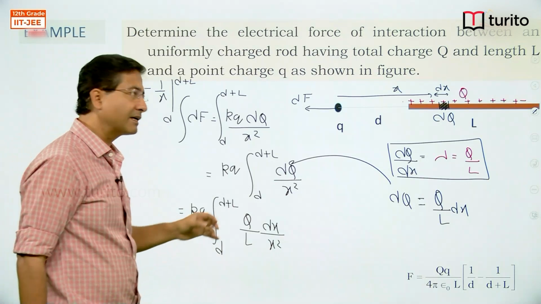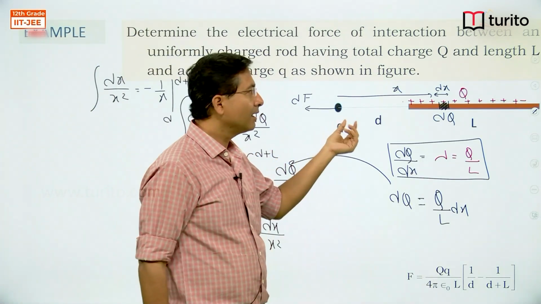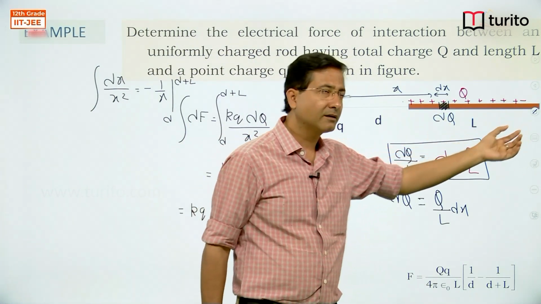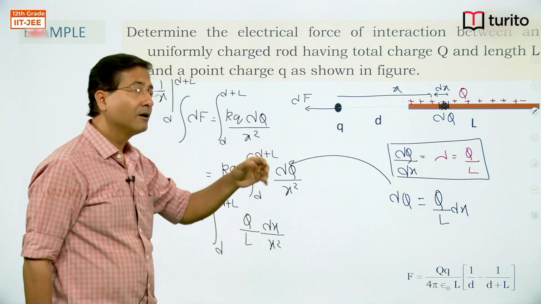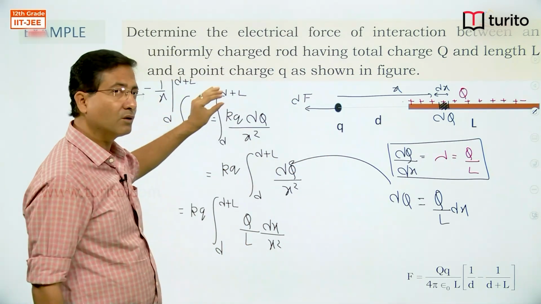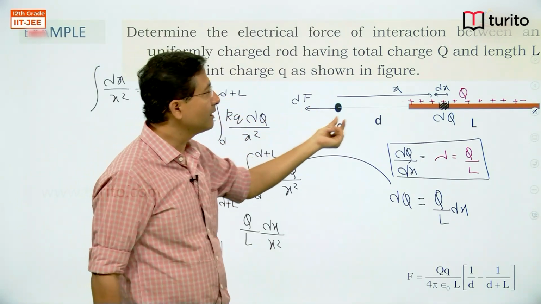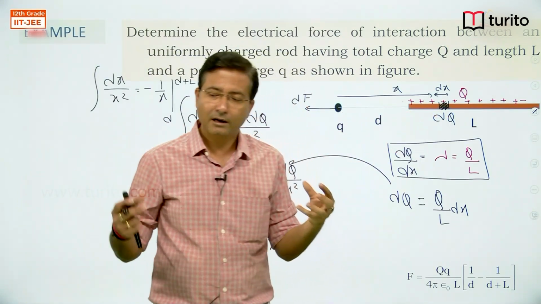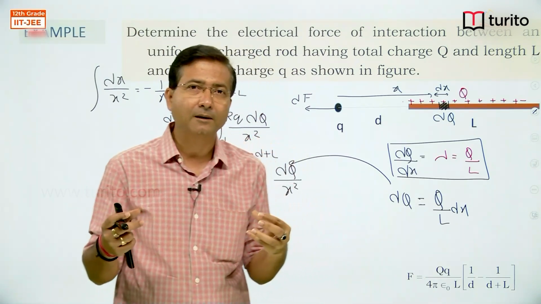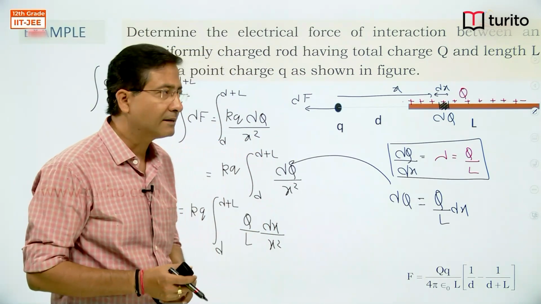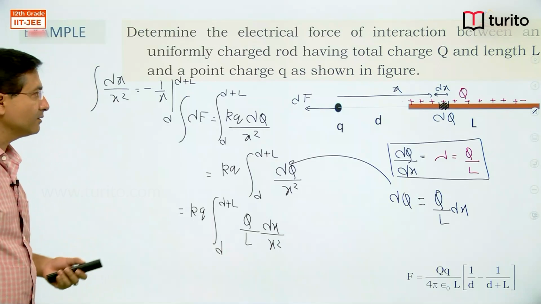So, here I have taken one as point charge, another I have taken a distributed one. There might be a situation where both are distributed ones. So, what we will do in those cases, we will take the element on this one and we will take the element on this one, we will first get the interaction between them and then we will integrate, right. So, let us see one more example.